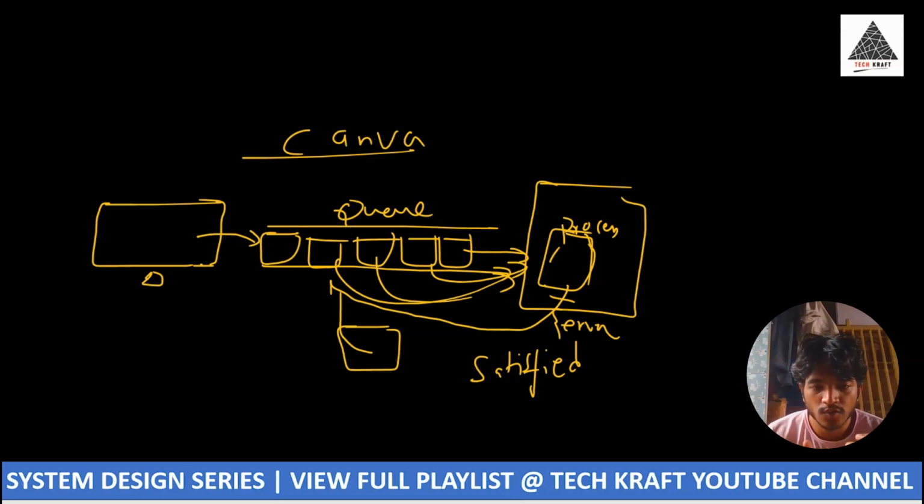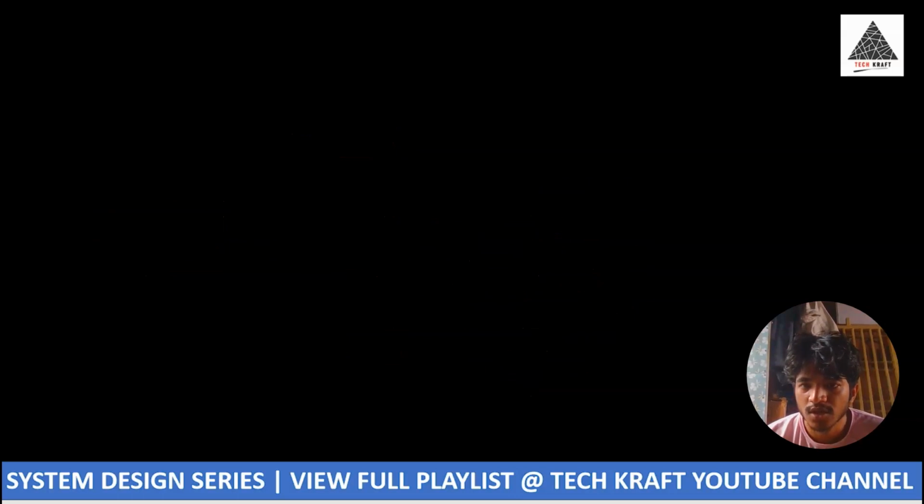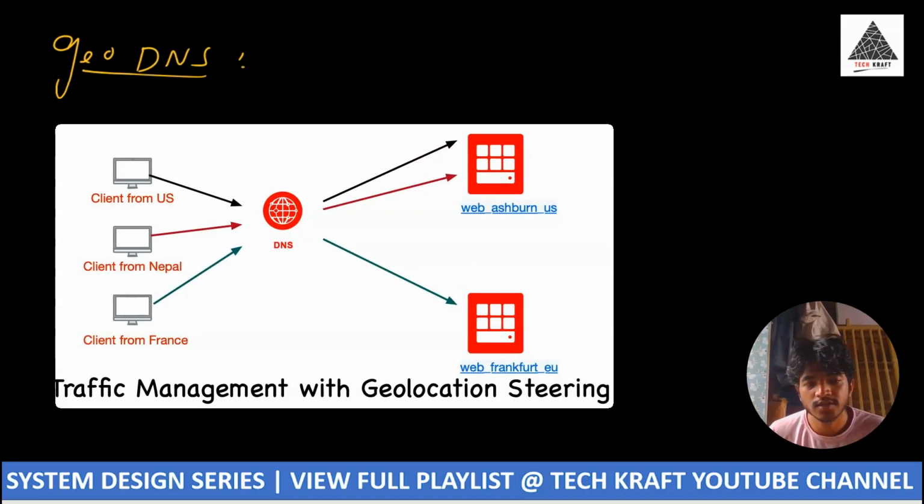Now I will tell you a new concept today called GeoDNS. What is GeoDNS and why is it used? GeoDNS is also called GeoDNS routing. DNS means domain name system. First of all, I will explain with a small diagram how GeoDNS is used in real life.